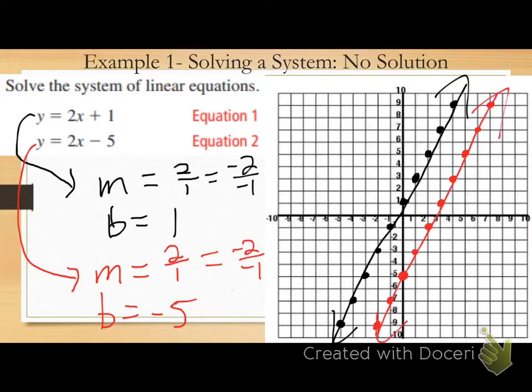Any questions how I graphed either of these lines? Graph your y-intercept first. Use your slope to get more points. What do we notice about these two lines? They're parallel. I can tell from the graph. And what do I know about their slopes that makes them parallel? They're the same slopes, right? So will these lines ever cross each other? Will they ever touch? No. So what's my answer here?